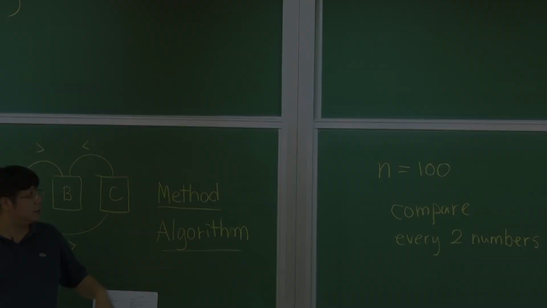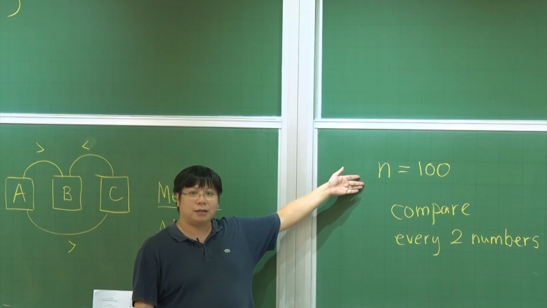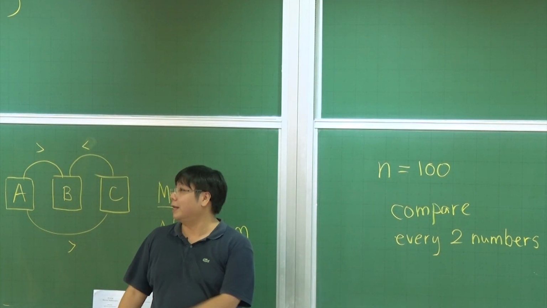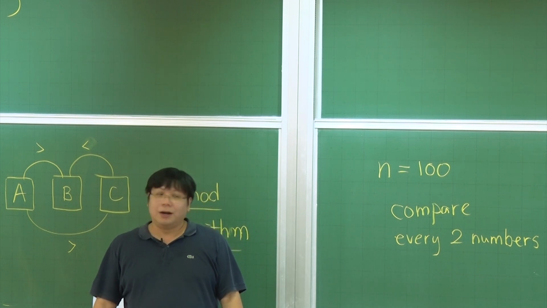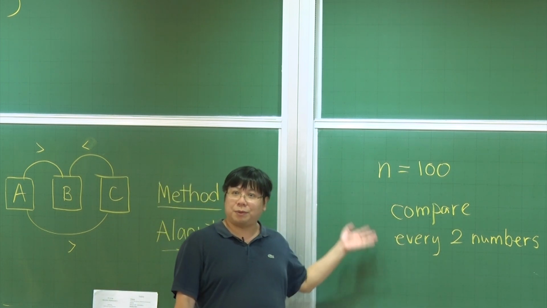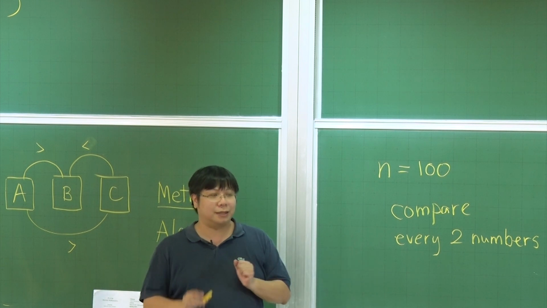Is that okay? We are going to talk about this properly when we are developing the concept of proving. But this is the idea. So the technique of mathematical induction saves us a lot of effort. We don't need to repeat the same thing many times. We just need to prove one or two different arguments, and then we can show that it works for n equal to 100. It also works for n equal to 1 million. Is that okay? So this is about proofs that we have seen. This is to prove the correctness.